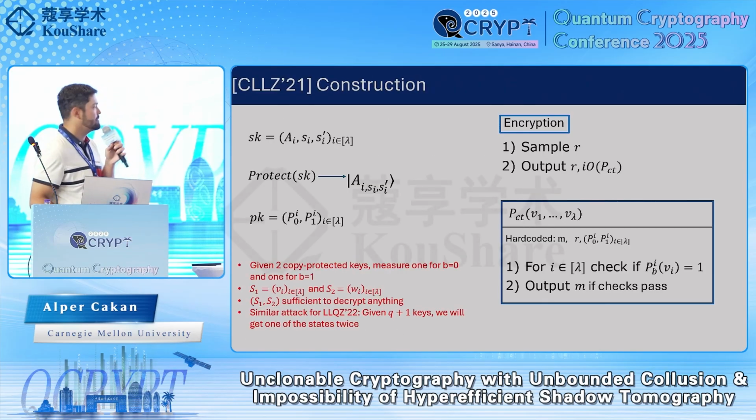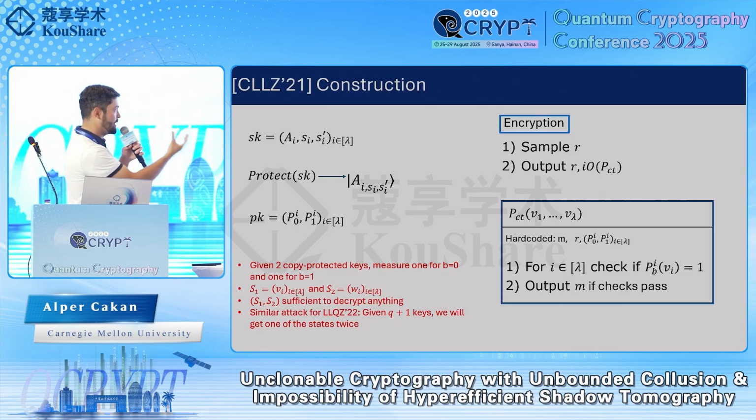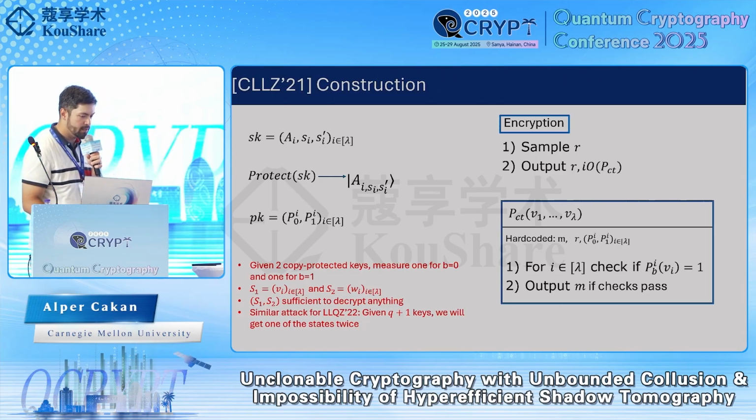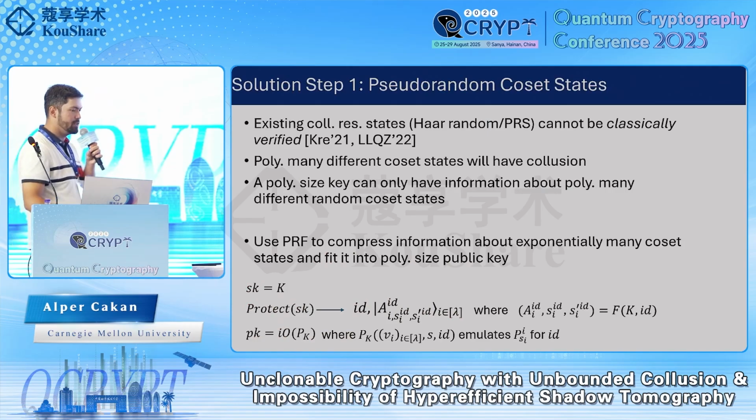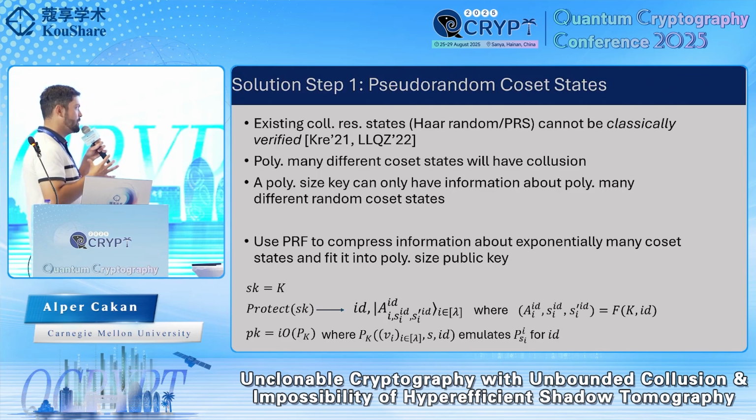states using a very small public key, which allows you to encrypt messages, which again requires checking the authenticity of these coset states. So to achieve this, we actually use so-called pseudo-random coset states instead of using truly random coset states, because using truly random coset states, we're not able to compress all that information into a small public key.